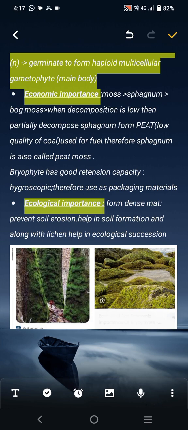Moss, that is sphagnum, is a type of moss, also called bog moss or peat moss. Why is it called peat moss? Because when decomposition is low, partially decomposed sphagnum forms peat. What is peat? It is a low quality coal, a black diamond, which is low in quality.